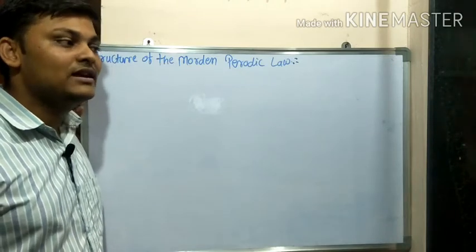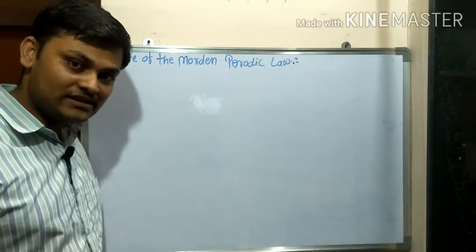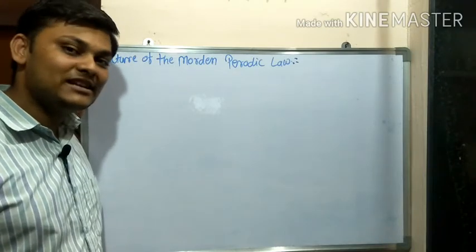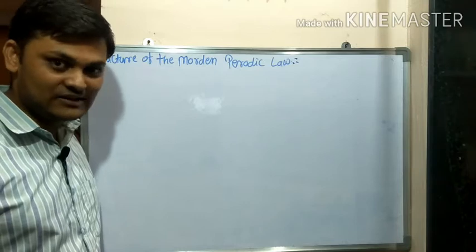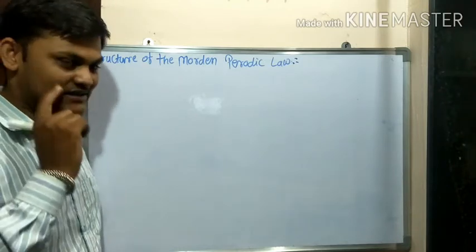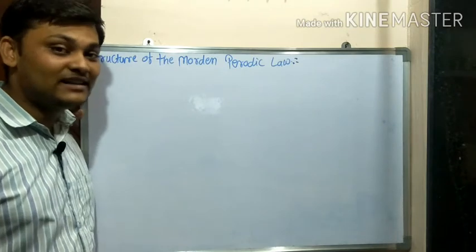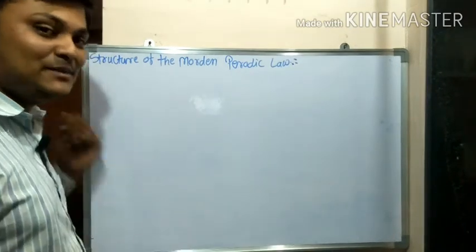Today's question is: how many elements had been discovered at the time of Mendeleev? Tell me the answer in the comment box. That is today's quiz. I will announce the name of whoever gives me the correct answer first in the next video.